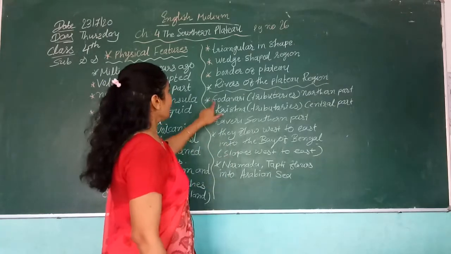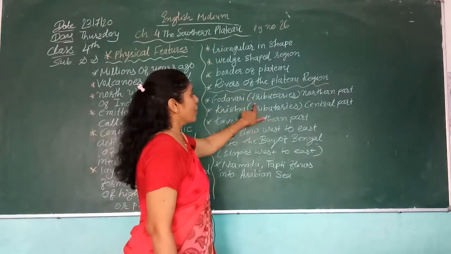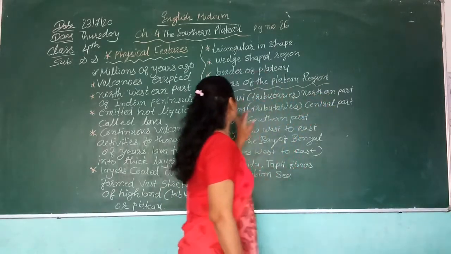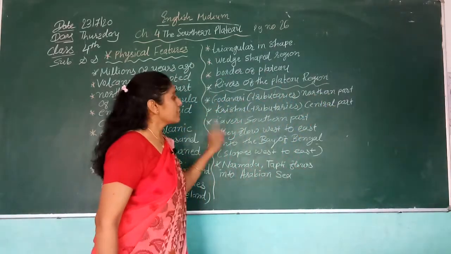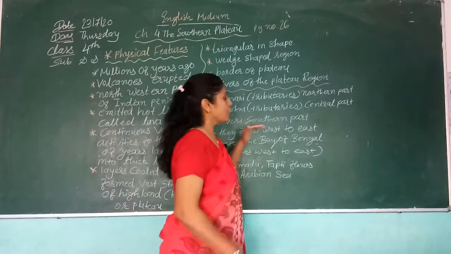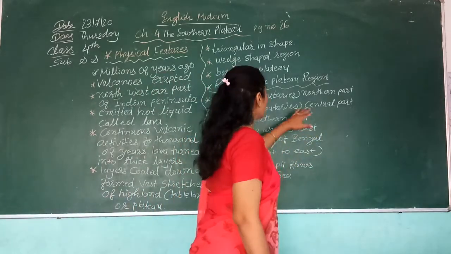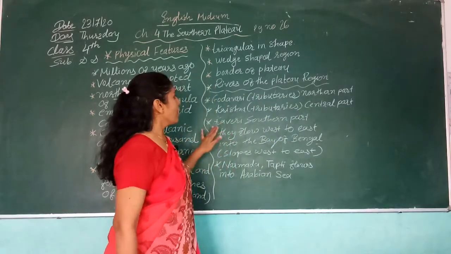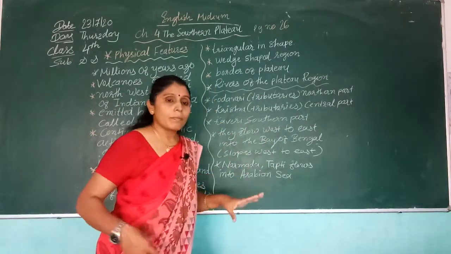Understand? The Godavari and its tributaries flow on the northern part of this plateau, the Krishna and its tributaries flow on the central part, and the Kaveri is on the southern part.